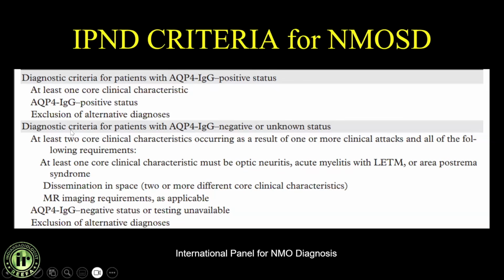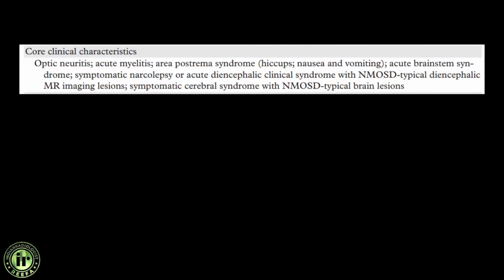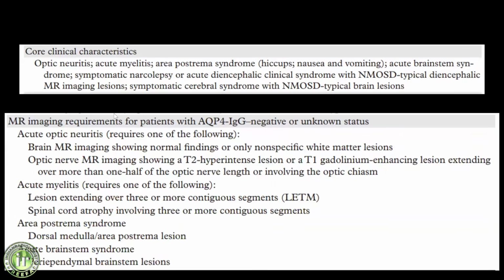If we see the MR criteria, there are some core clinical criteria and some imaging criteria. The core clinical criteria may be optic neuritis, features of myelitis, hiccups, nausea, vomiting based on involvement of the area postrema. But what are the MR features? You have to have acute optic neuritis, which means that if you are suspecting this, you should always screen the optic nerves as well. At least coronal STIR images should be obtained through the optic nerves.